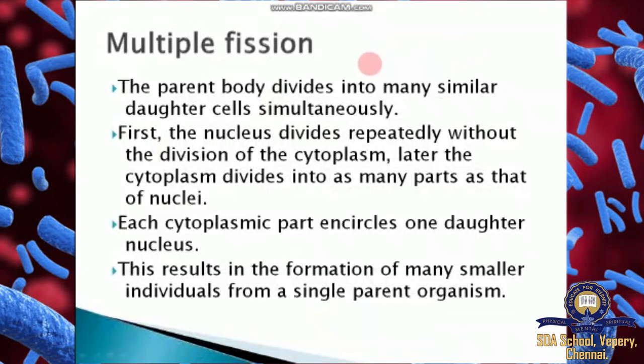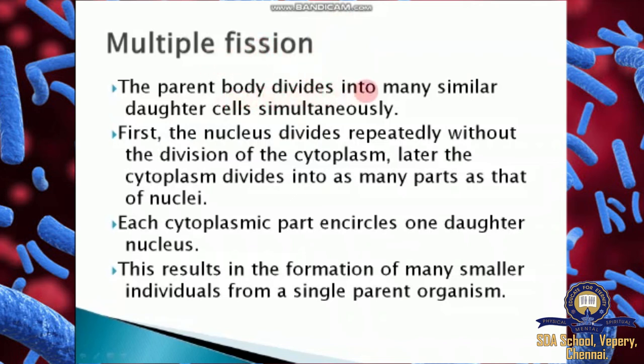Then multiple fission. Binary fission means one cell divides into two daughters, but here many daughters develop. Multiple fission happens when conditions are unfavorable, but binary fission happens when conditions are favorable. What is favorable? Suitable conditions. For multiple fission, suppose an amoeba lives in waterlogged areas and the water dries up; it adapts through multiple fission.